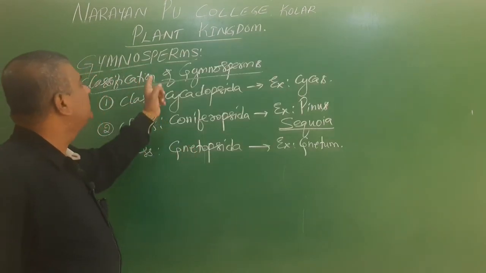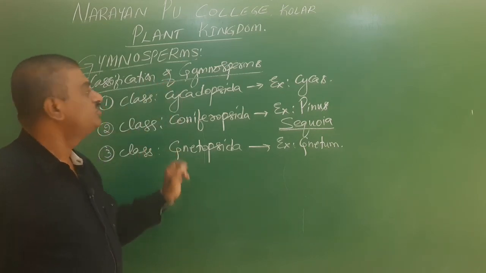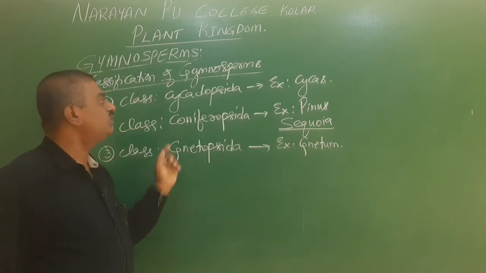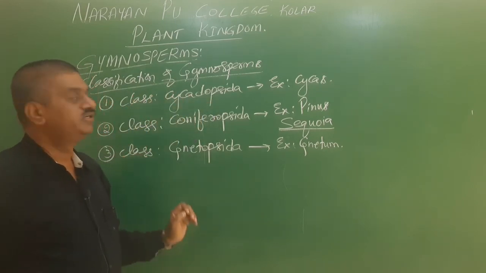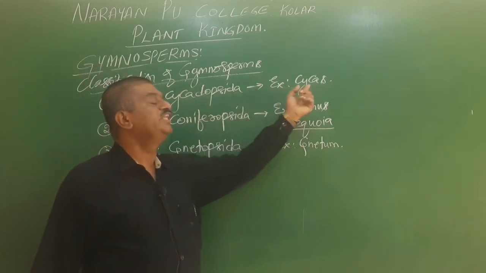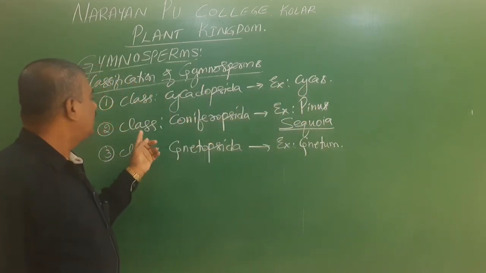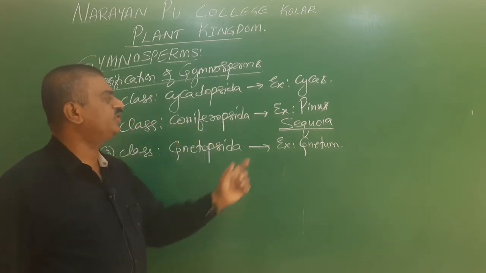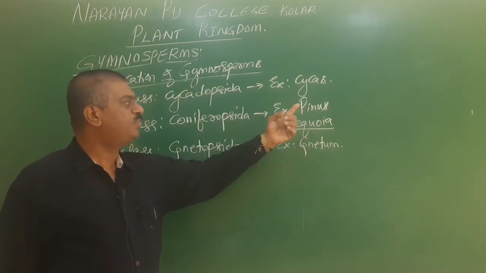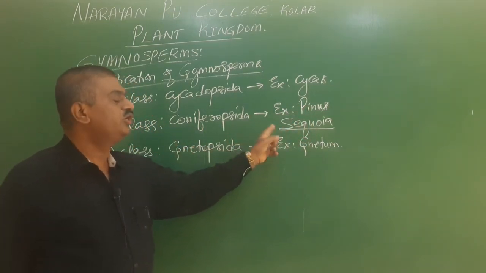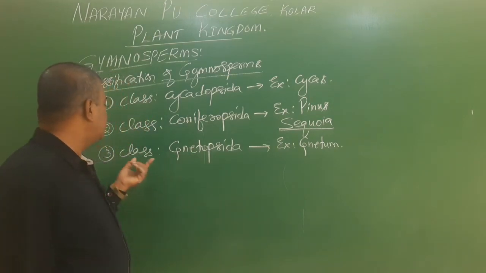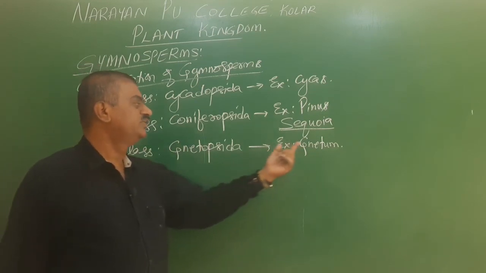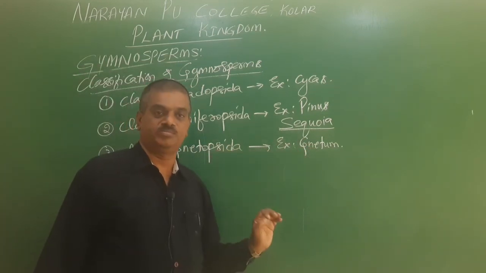Now we are going for the classification of gymnosperms. There are three classes. The first one is class Cycadopsida, and the example is Cycas. The second one is class Coniferopsida, with examples such as Pinus and Sequoia, the giant redwood tree. The third is class Gnetopsida, and the example is Gnetum.